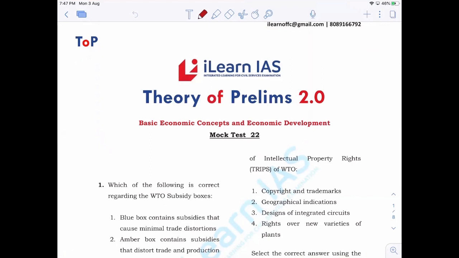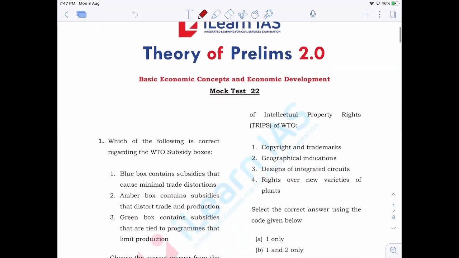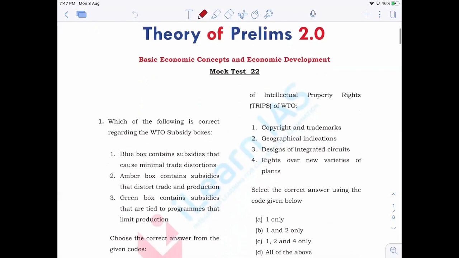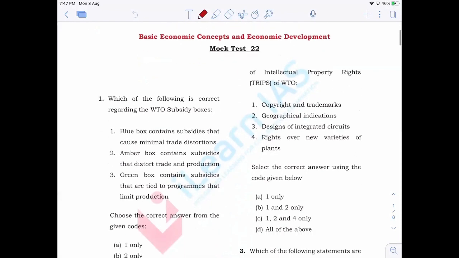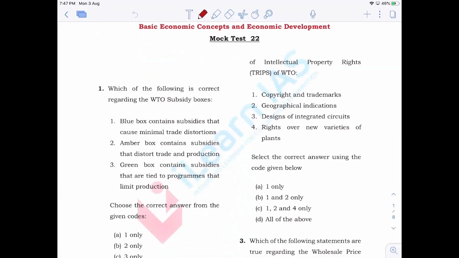I hope you guys have already done the answers or solved this particular question paper. So I'm directly going to the questions here. So the first question, which of the following is correct regarding WTO subsidy box?